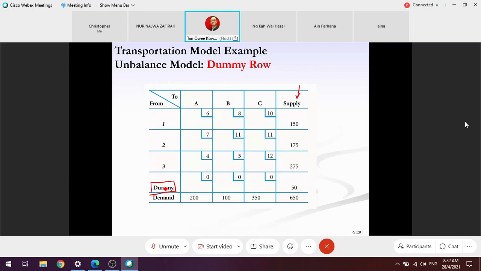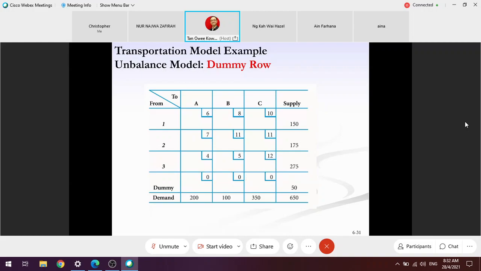This doesn't exist in reality, which means you need to look for a new supplier that could supply 50. Since this supplier does not exist, the transportation cost will be 0, 0, and 0. This row we call the dummy row.